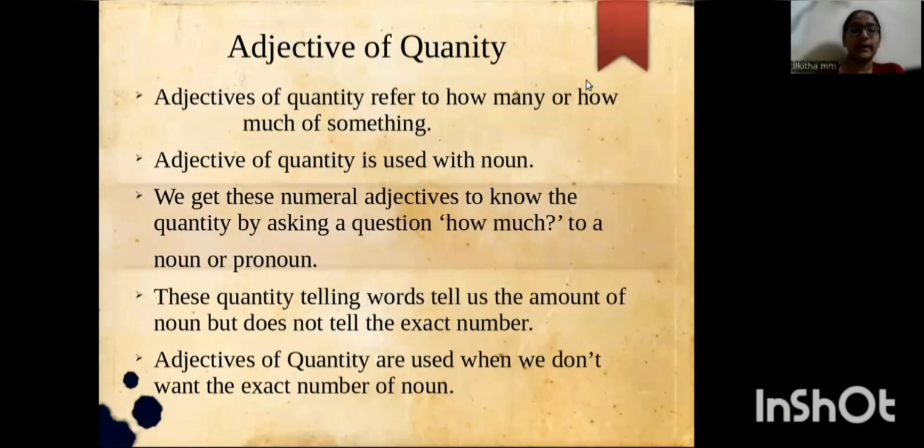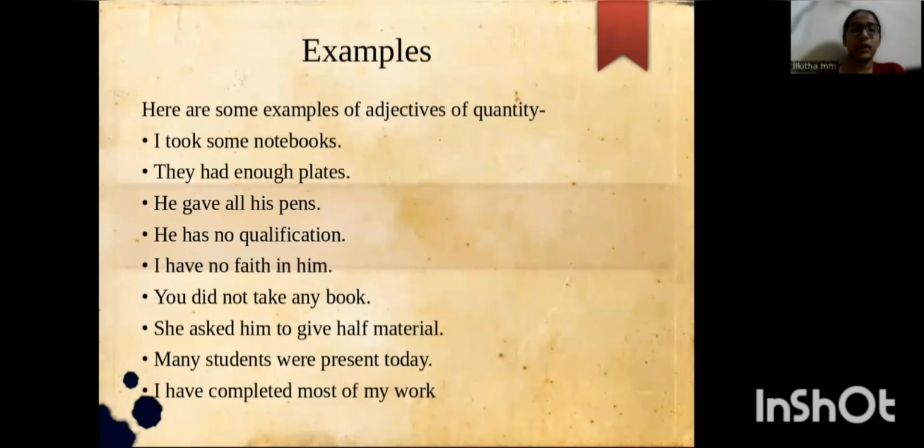These quantity-telling words tell us the amount of a noun but do not tell the exact number. Adjectives of quantity are used when we do not want the exact number of the noun. Examples: I took some notebooks. They had enough plates. I gave all his pens. He has no qualification, and so on.